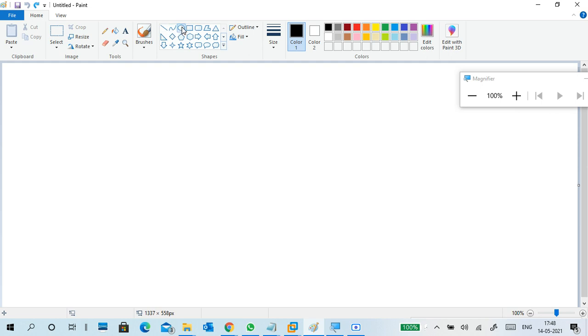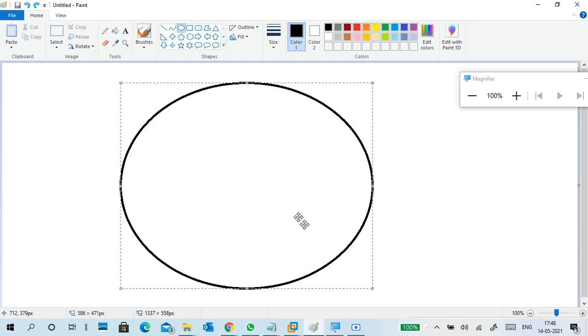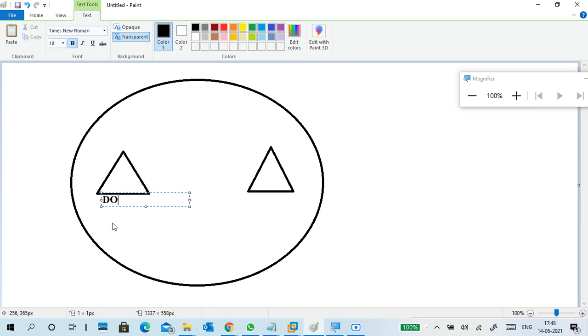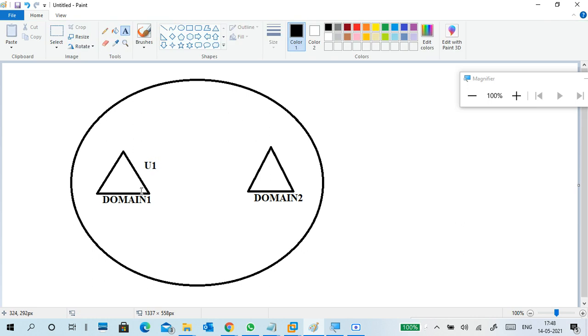Okay, so here is my forest. This is a domain. This is another domain. For example, this domain name is domain 1, and this domain name is domain 2. I have a user here, user 1. User 1 wants to log into domain 1.